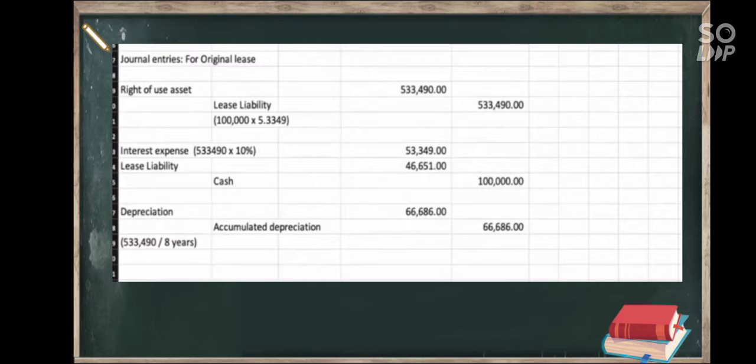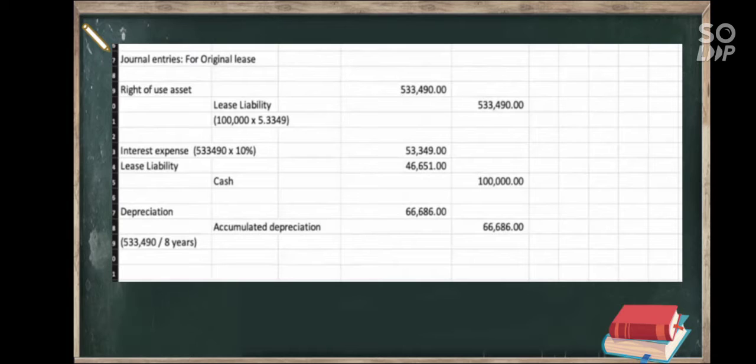Right of use asset, 533,490. Debit lease liability is 533,490. Credit, mao siya pagkuha ang 100,000 nga annual rental multiply siya sa present value of an ordinary annuity of 1 at 10% for 8 periods katong 5.3349. So, interest expense ang 533,490 multiply siya sa 10%.